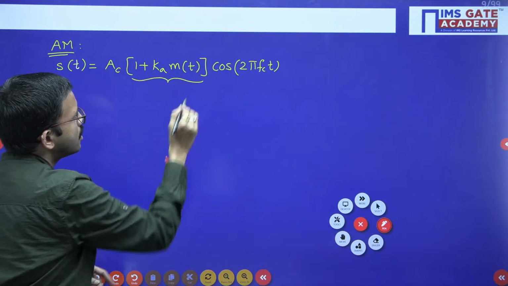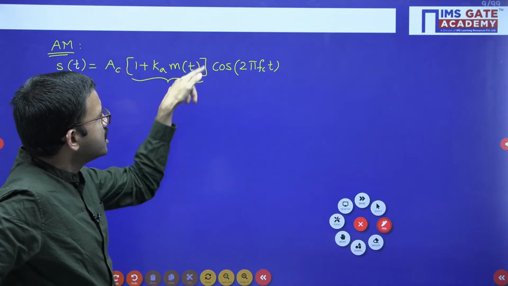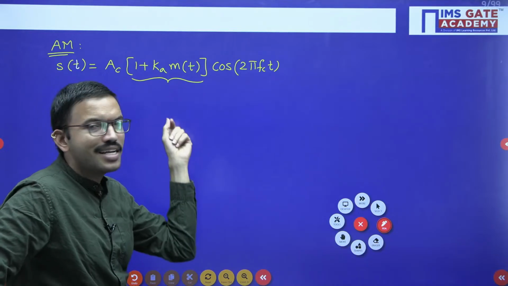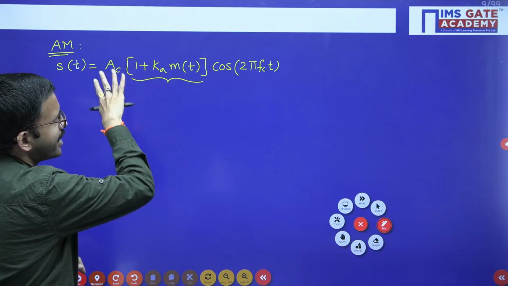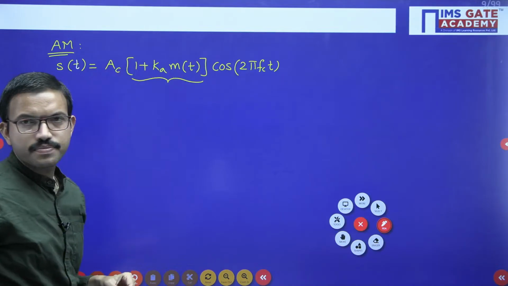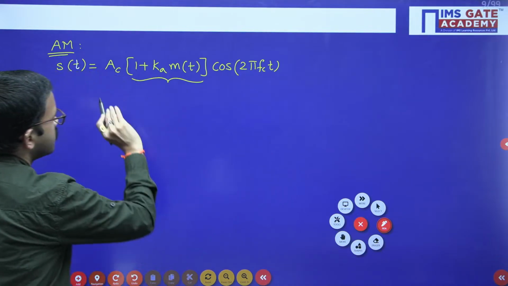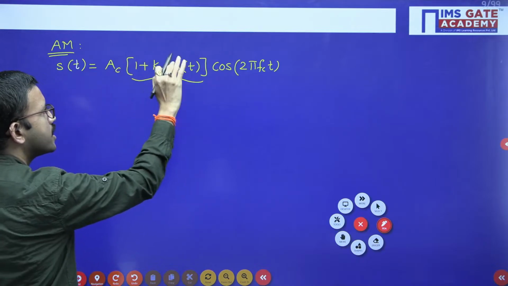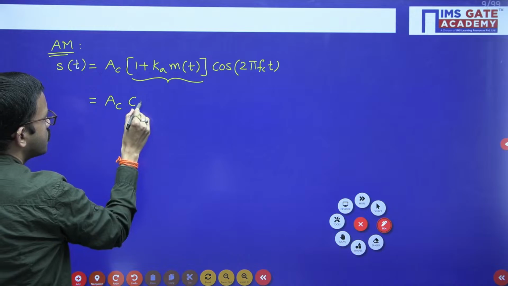So that means now you can observe that here the modulation is happening with respect to the message signal. With respect to the message signal amplitude, the carrier signal amplitude is varying, right? For the time being I have considered phase angle as 0. Now you can multiply Ac into cos 2 pi fc t and the other term with cos 2 pi fc t. So from there you will get Ac into cos 2 pi fc t